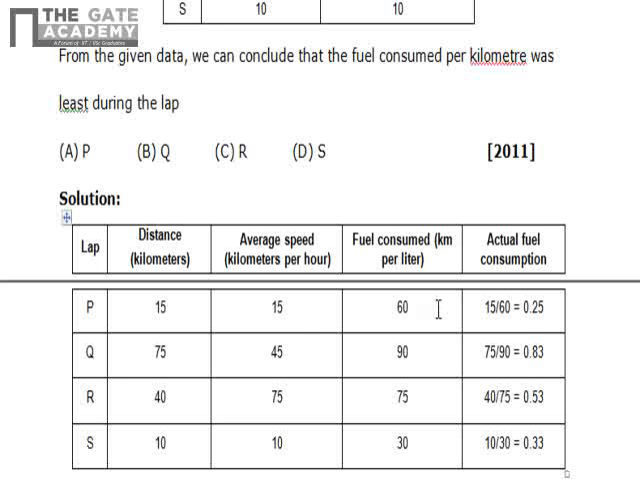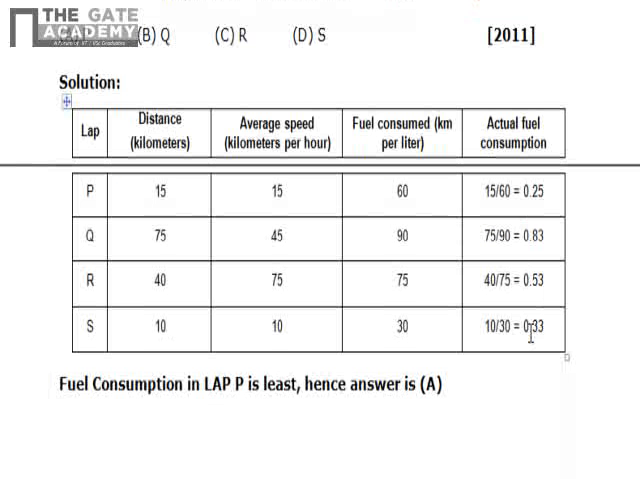Now we have to find the actual fuel consumption, because the distance traveled here is only 15 kilometers, and the efficiency is 60 kilometers per liter. So fuel consumption was 0.25, 15 divided by 60. Similarly 75 divided by 90, 40 divided by 75, 10 divided by 30. So the least one is the P lap. So you can write that the fuel consumption in lap P is least, hence the answer is A.